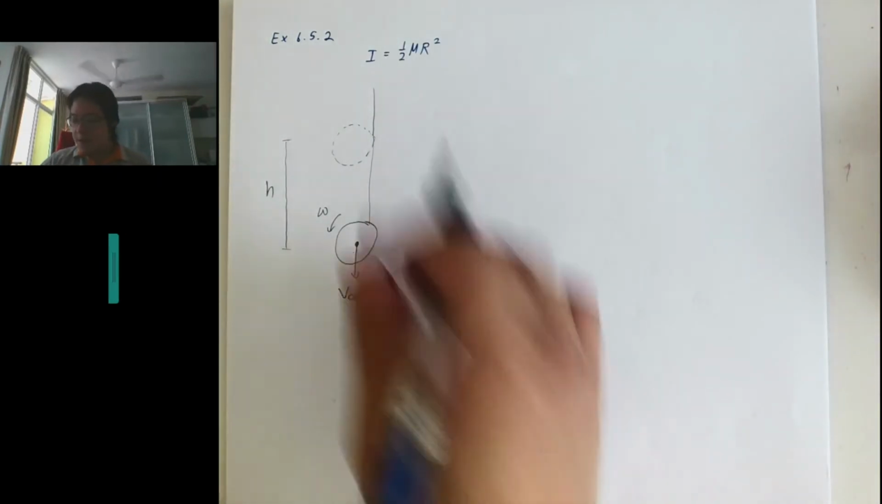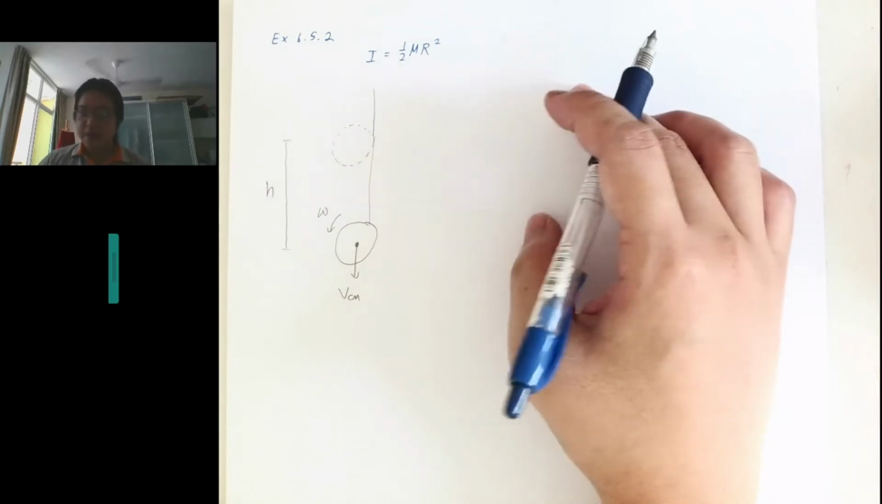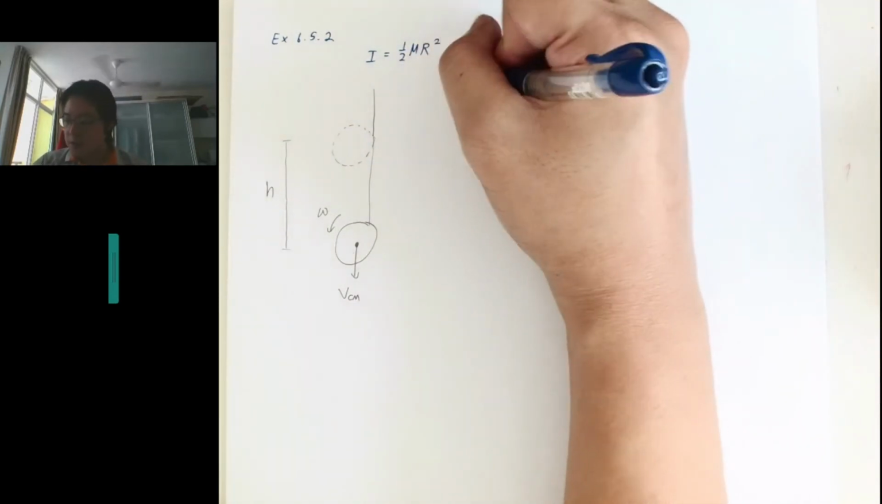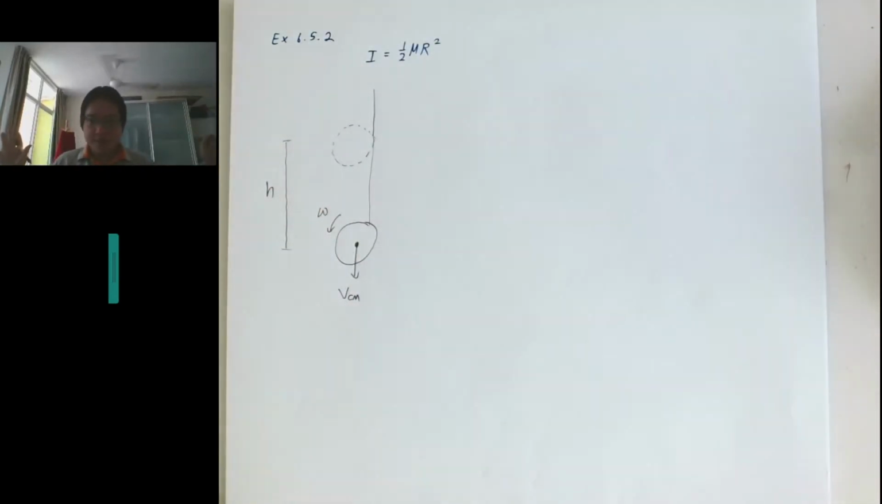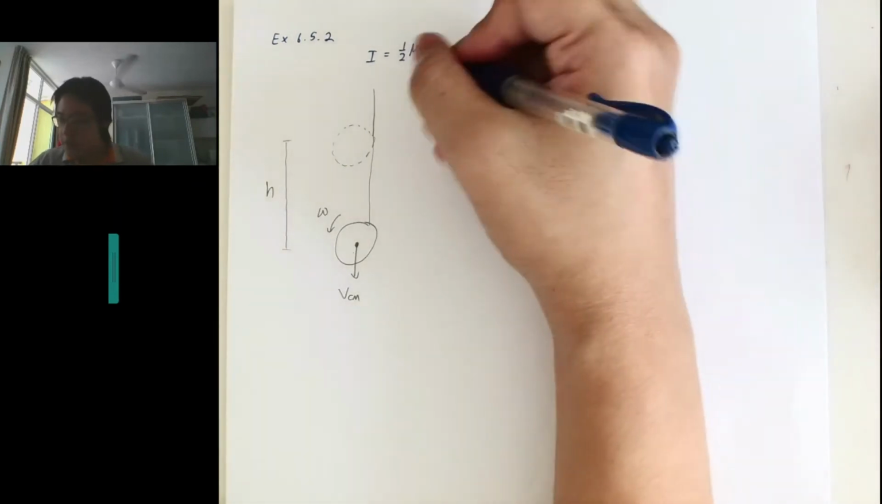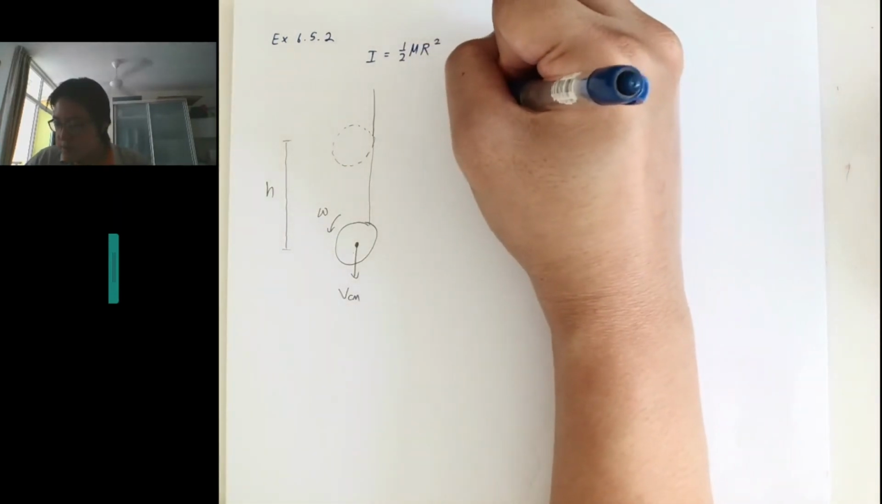So actually we should use conservation of energy, so that will be easier to solve. We can use conservation of energy because there are no external forces. It unwinds without slipping, so there's no kinetic friction and no heat loss to the environment. We have conservation of energy.